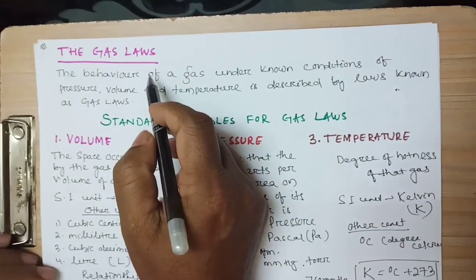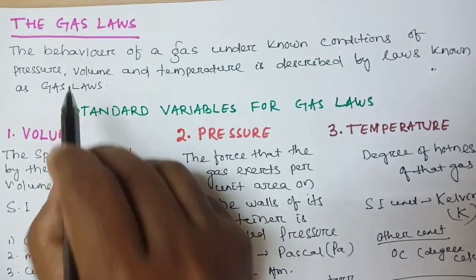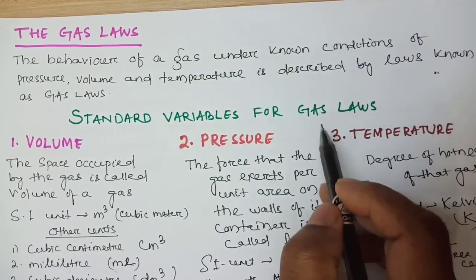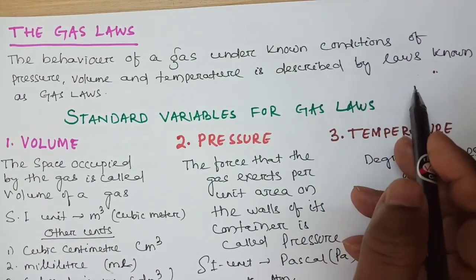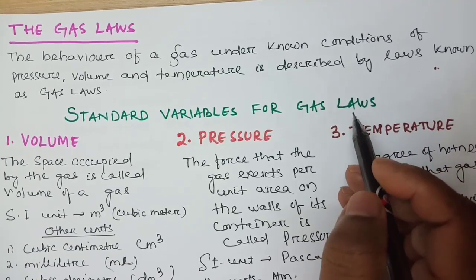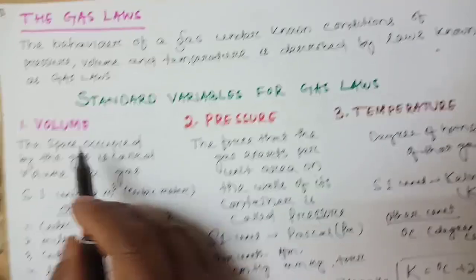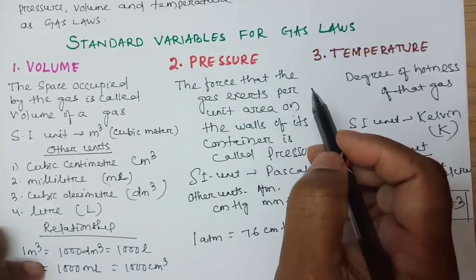Now come to the gas laws. What are gas laws? The behavior of a gas under conditions of pressure, volume and temperature is described by laws known as gas laws. So we have to study the variables volume, pressure and temperature. These are called parameters.